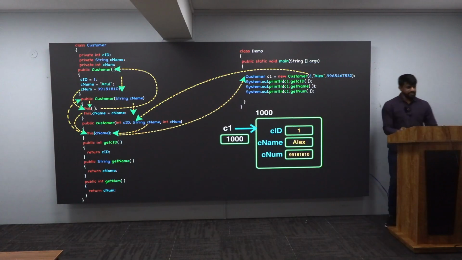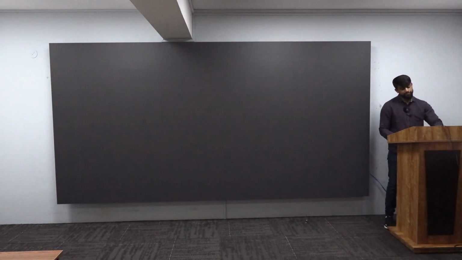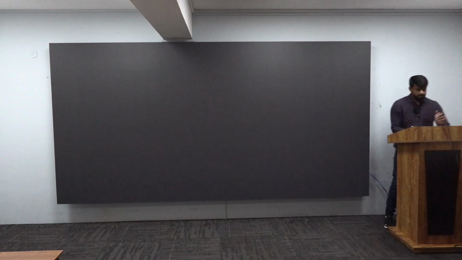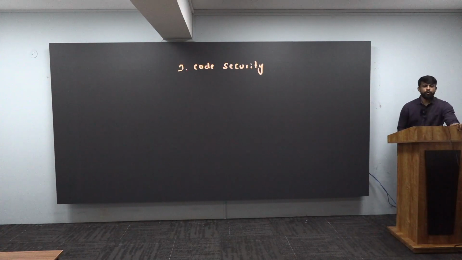Very good. See, in interviews, they will ask you, what is the advantage of encapsulation? What will you achieve using encapsulation? The first and foremost thing is code security. What is that? Code security, you will be achieving it here. How are you achieving code security? By giving private, and that is how you achieve code security.